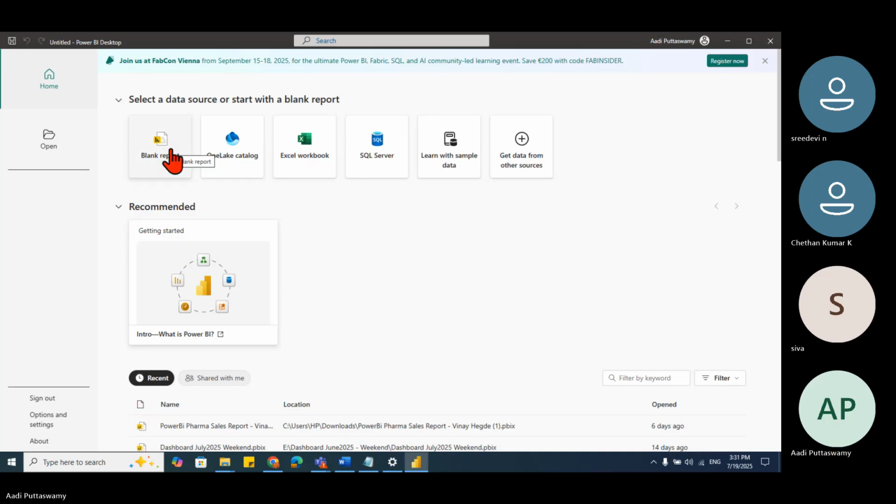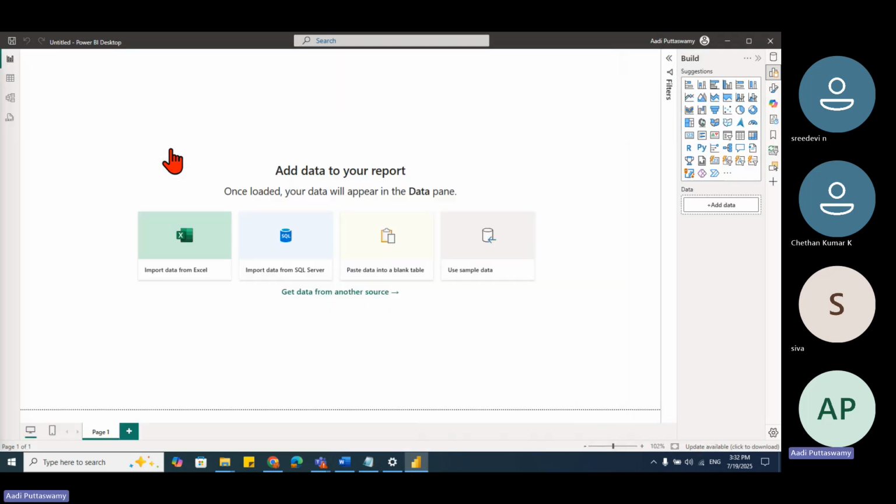If you compare this with any other MS Office application, the same thing is there. You go to MS Excel, blank workbook. You go to PPT, blank presentation. You go to Word, blank document. Understood? Similarly, here we are creating reports, and it says blank. Now let me click on this. Once I click on this, I'll get this.